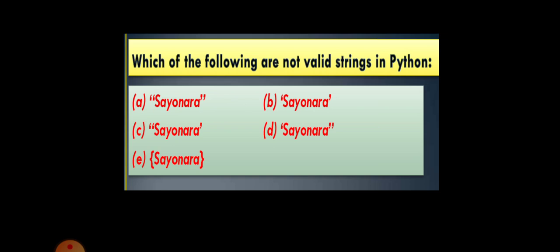Similarly, the fourth one also. And the fifth one, a string enclosed within brackets, is also not considered to be a string. Why? Because all strings must be enclosed either in double quotes or in single quotes. Then only the Python interpreter will take it as a string. Otherwise, it will provide only an error message.